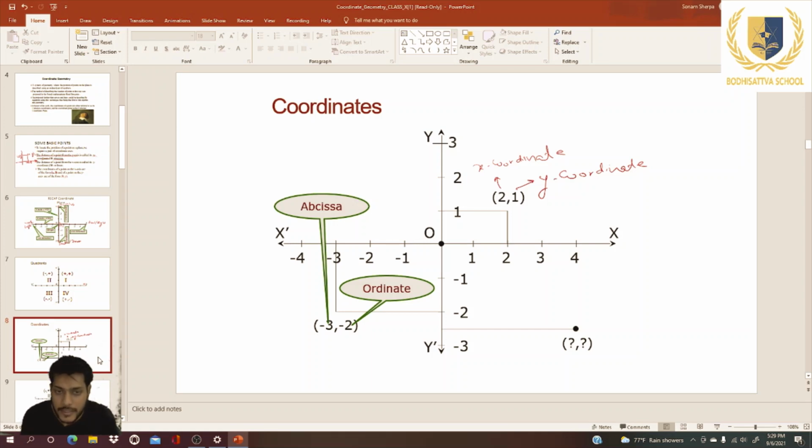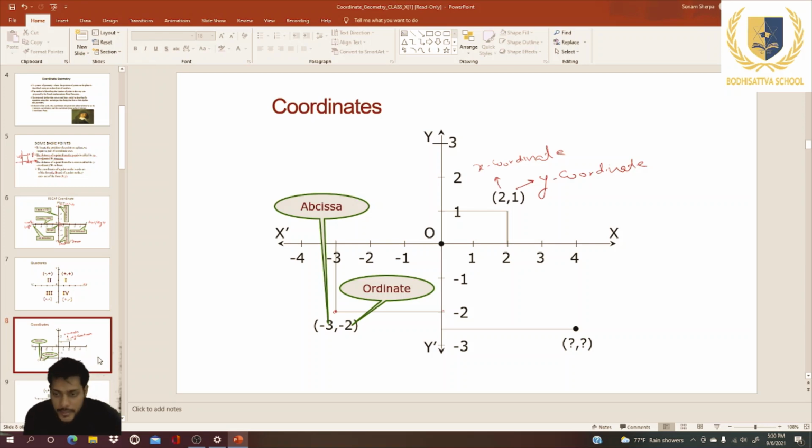So here we can see 2 is also positive, because this is the side of the positive x-axis and positive y-axis. Here in the third quadrant, this point is -3, -2. Why? Because of the negative side of the x-axis, which makes -3, and the negative side of y, that is -2, so this point is -3, -2.